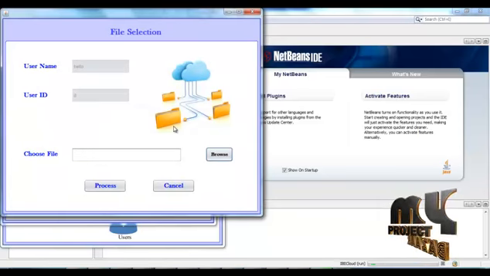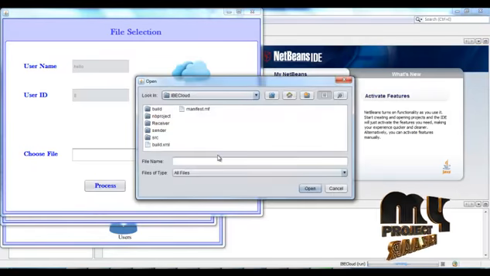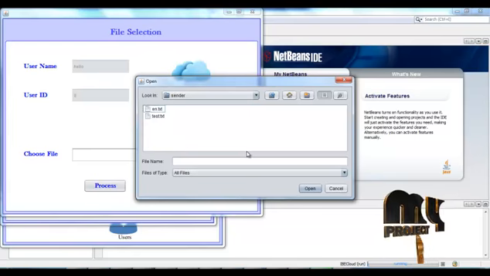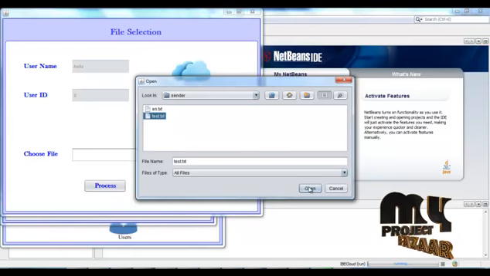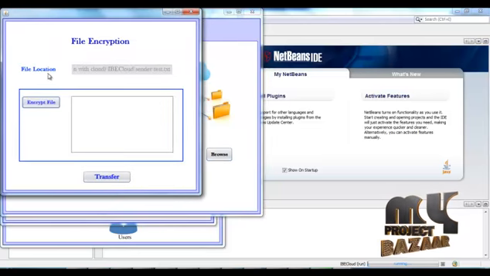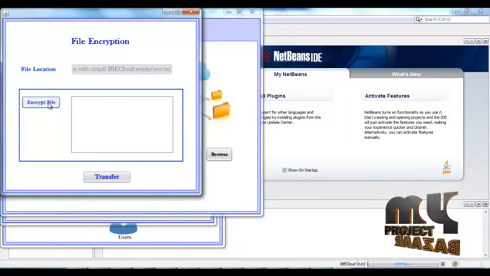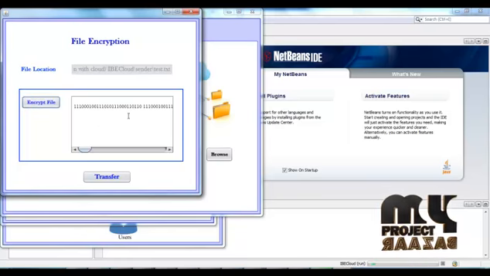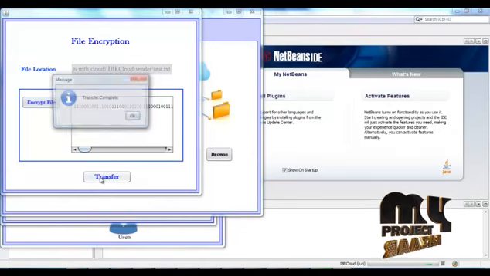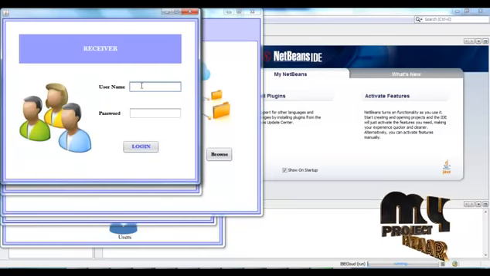If the valid username and IDs are given, then we have to select the file. So click the browse button and select the file which we want to choose. So click the test file and then open. Then we have to process with this file. The chosen file location is displayed in the file location box, then encrypt the file. So the file is encrypted here. Then we have to transfer. So the transfer was completed.